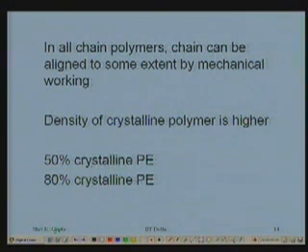And we can also try to align these chains by doing some mechanical working. I just talked about it yesterday briefly. You can cut a small strip from a carrier bag of polyethylene and try to stretch it. If you start with a transparent material, after stretching you will see that it becomes opaque. It doesn't remain transparent anymore. You are trying to straighten out the chains by doing this, and also it is becoming a little more rigid.